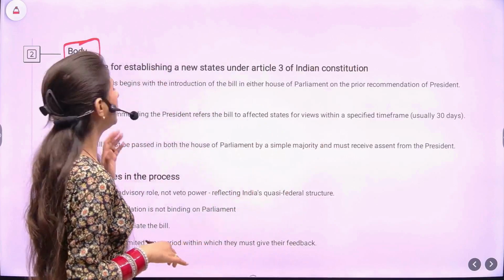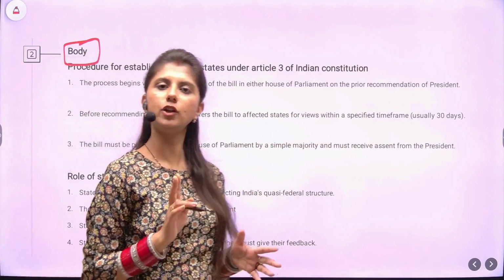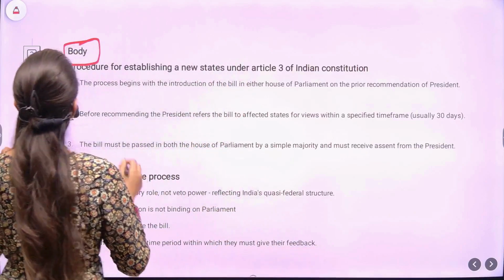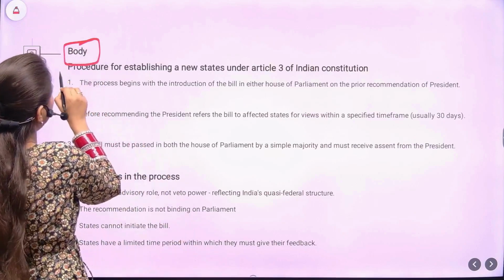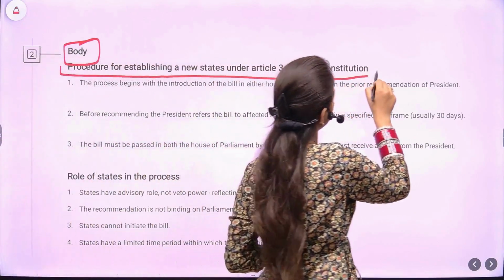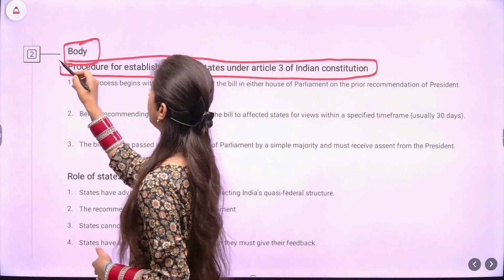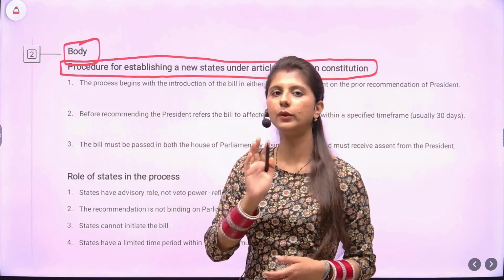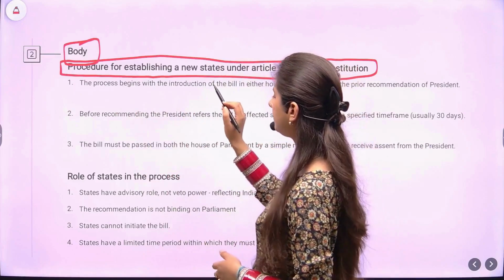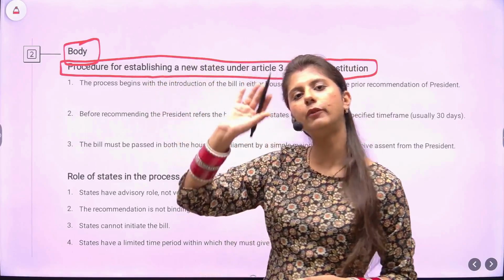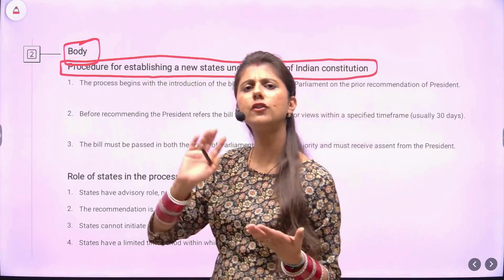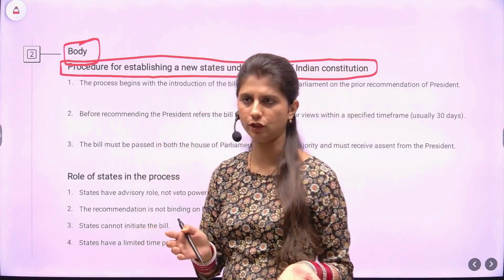So here, as I have already mentioned, there are 2 dimensions, right? So we'll take up the first dimension. How will we be writing that? Using a heading. First thing you need to keep in mind is, the heading must be framed as per question demand, similar to the language of the question.